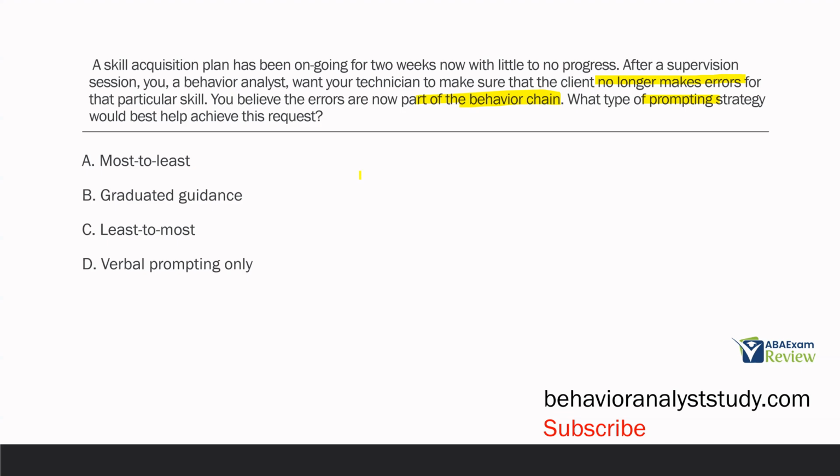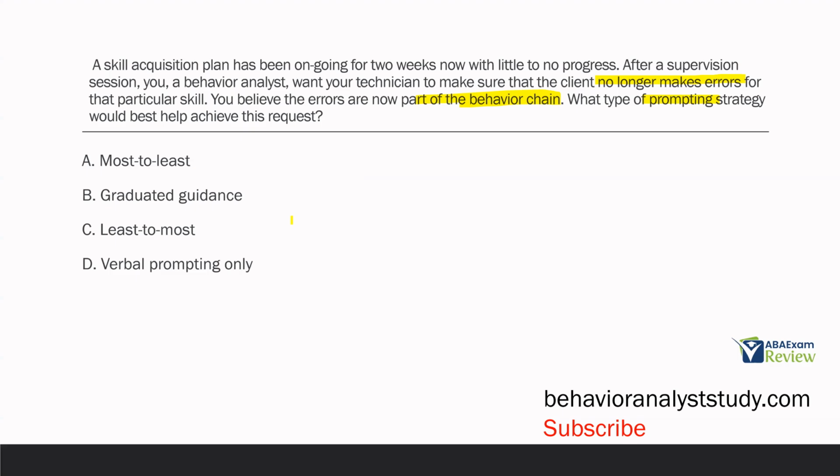A, most to least prompting strategy. Yes, with most to least, the highest level is errorless teaching. That's the most prompting you can give, where you're preventing all errors altogether, including physical prompting. What about B, graduated guidance? Graduated guidance is a physical prompt, but you're only prompting as necessary and you're fading immediately. The graduated guidance is not quite as strong as errorless learning.